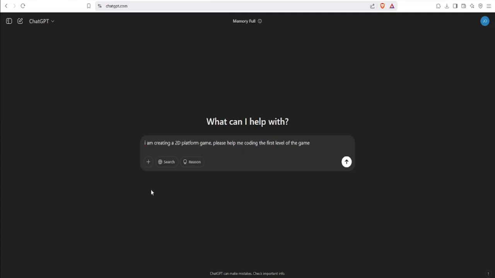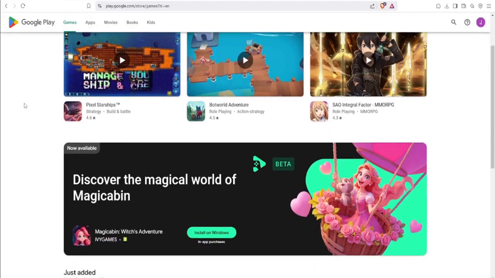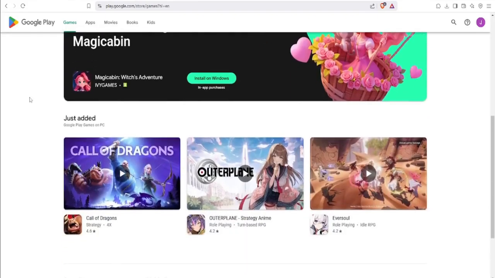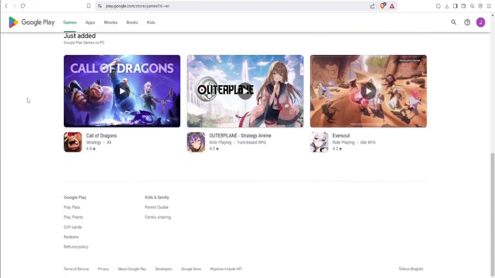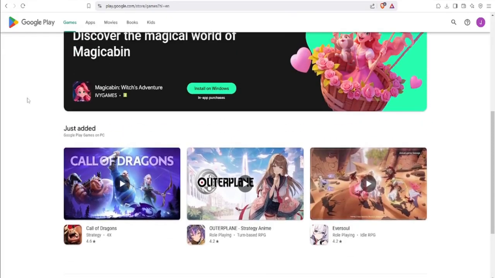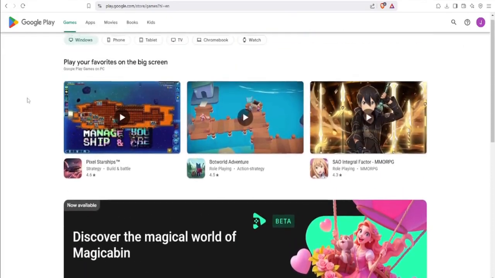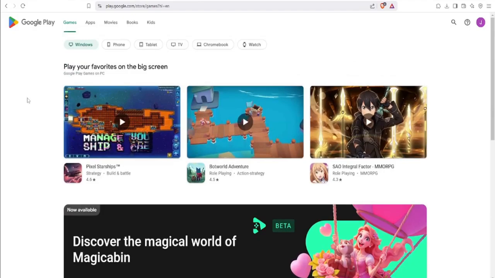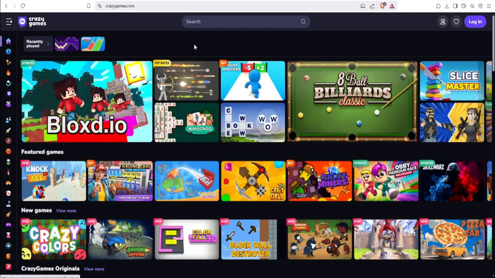By automating significant portions of game development, you can reduce costs and time, making it feasible to produce high-quality games with minimal effort. Once your game is complete, you can sell it on platforms like the Unity Asset Store, Google Play Store, or Steam. Another approach is to offer a free-to-play model on your website and monetize through in-game purchases, ads, or affiliate marketing. This strategy allows you to generate recurring revenue while also expanding your player base.